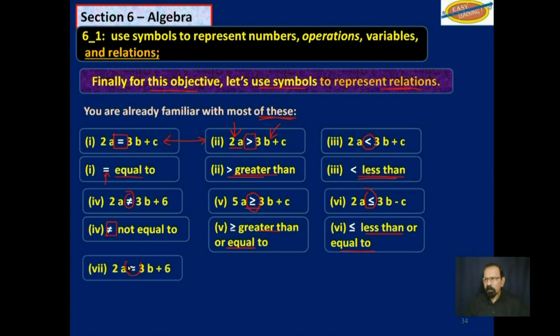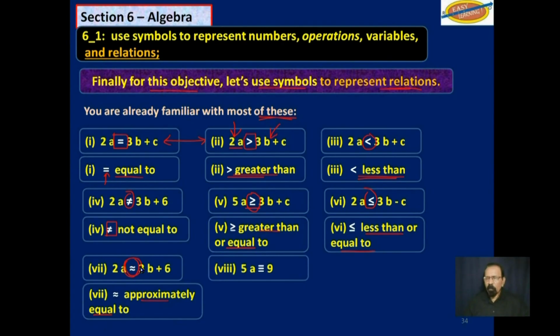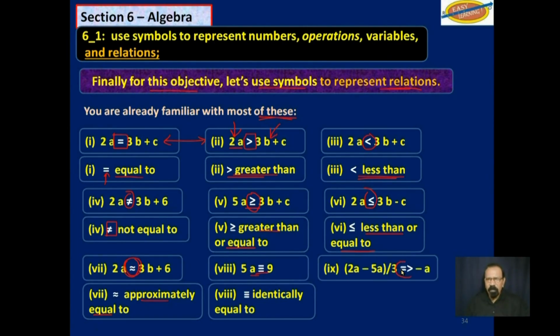Now, this sign here, you may not be familiar with that, but it means is approximately equal to. Whereas this sign here actually means is identically equal to. And then you have this one here, which looks like an equal sign with an arrow to it, with a greater than sign. What that means is implies. 2a minus 5a divided by 3 implies negative a. You could have just used equal to, but this makes it look a little more sophisticated.